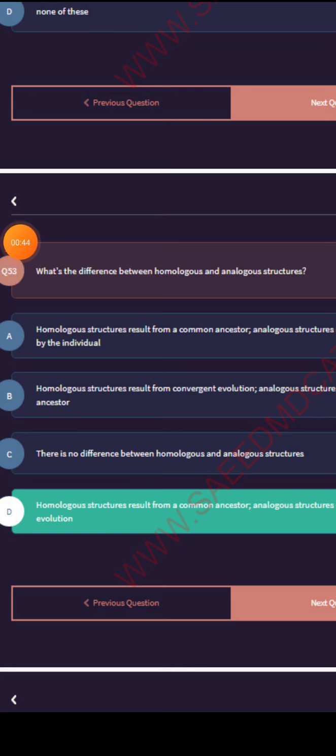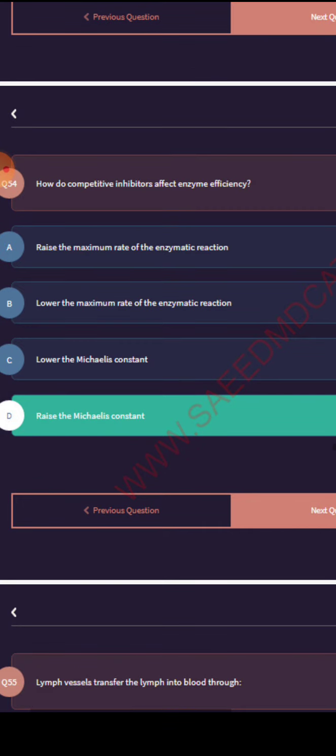What is the difference between homologous and analogous structures? How do competitive inhibitors affect enzyme efficiency? Raise the Michaelis constant.